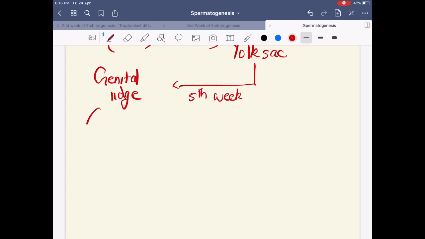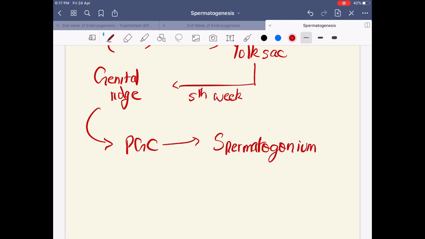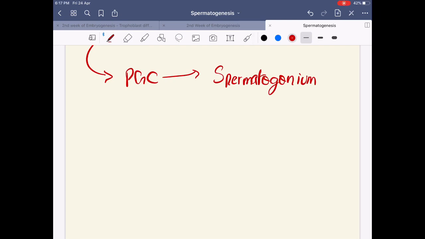Now in a male embryo, the primordial germ cells that have migrated to the genital ridge are going to be what is called your spermatogonium. This is what you need to know when you are starting to learn about spermatogenesis. Clear? The spermatogonium are actually stem cells, and when we start the process of spermatogenesis...